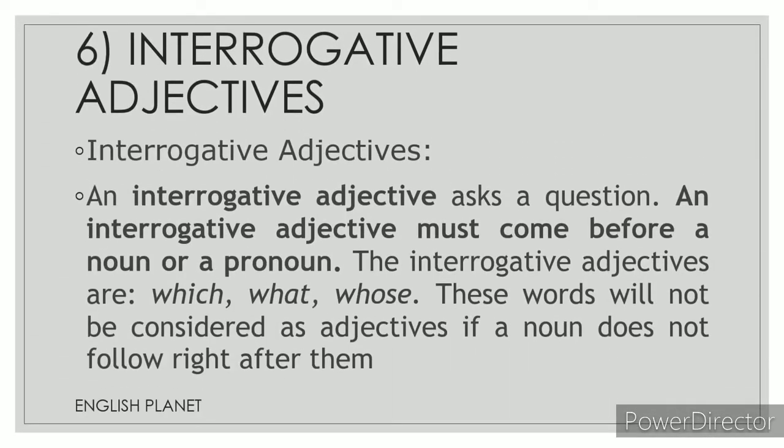Let's have a look at the next group of adjectives, which are interrogative adjectives. An interrogative adjective, as the name suggests, will always ask a question. What kind of questions will it ask? Which, what, whose. I repeat, which, what, whose. And these words will not be considered adjectives if a noun does not follow right after them. An interrogative adjective must always come before a noun or a pronoun.